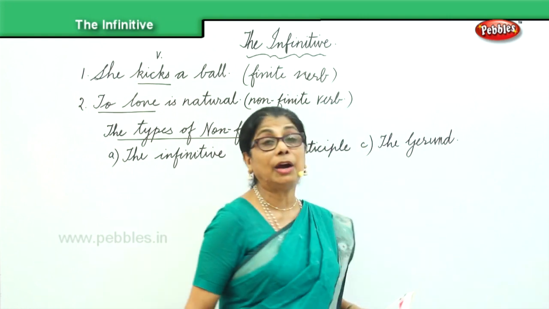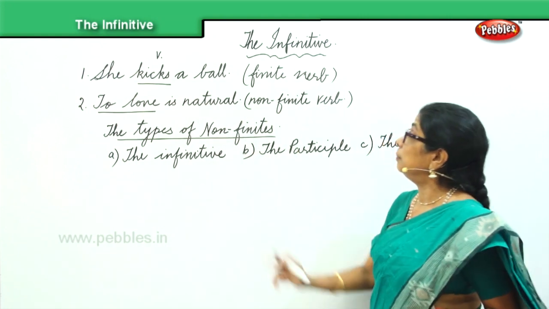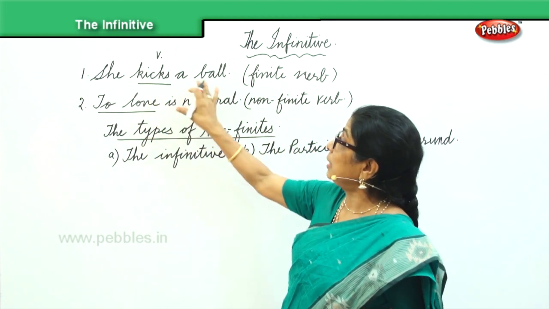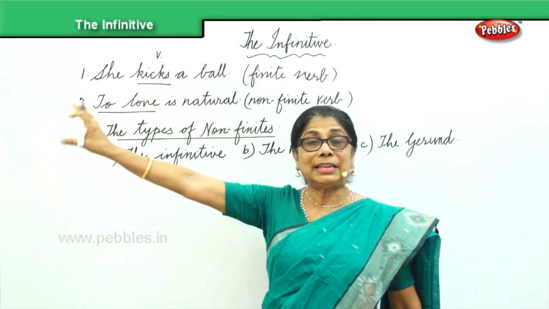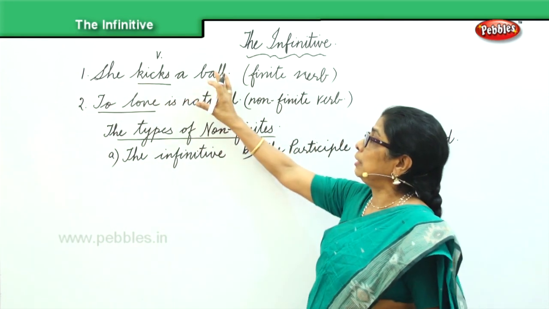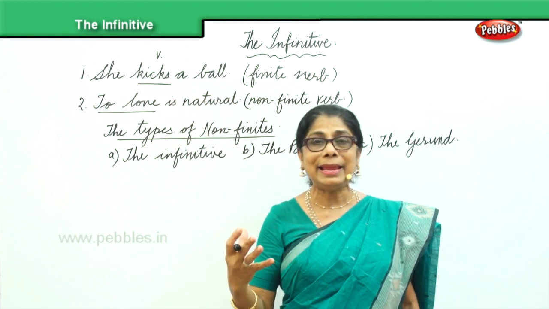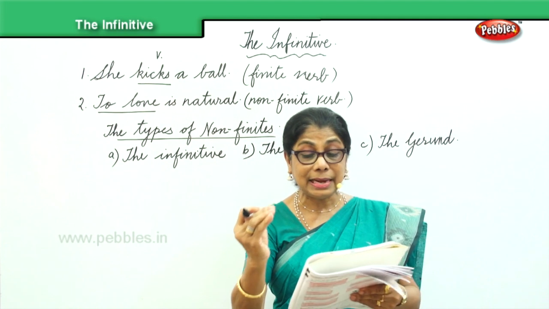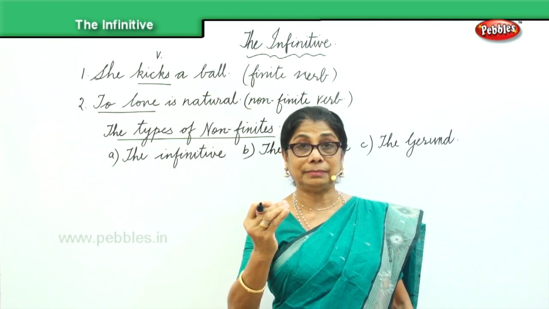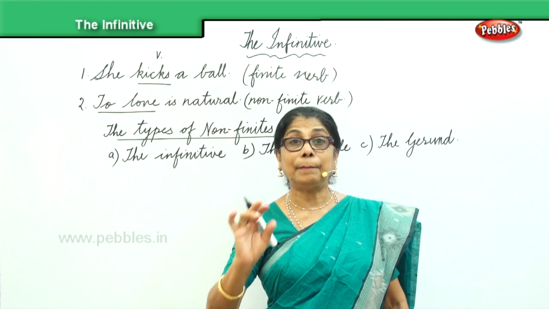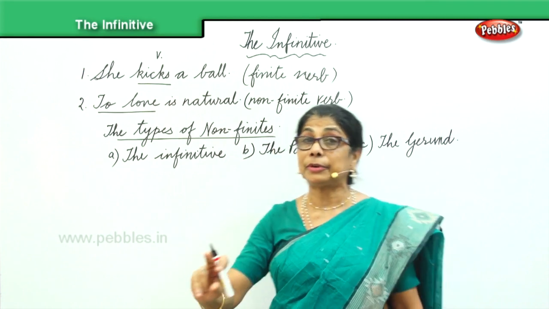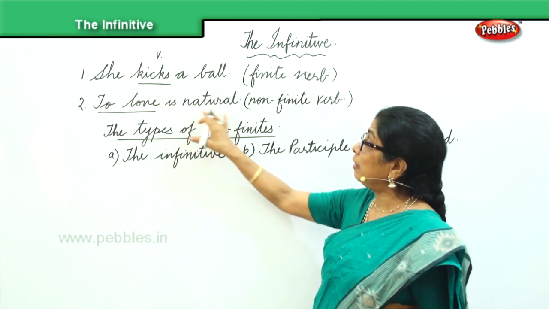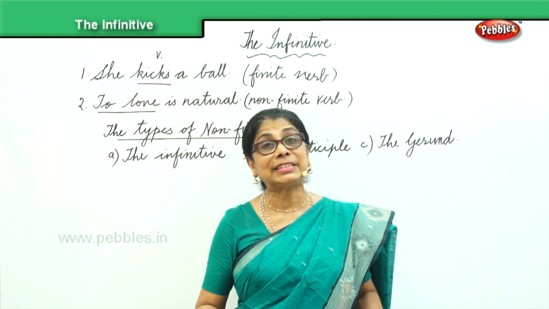So we are talking about the two kinds of verb, the finite and the non-finite verb. As I said, she kicks the ball. The verb kicks has got a subject she, and there's an object, the ball, and it is limited by a person and number of the subject, and we call that a finite verb. In the second, we have, to love is natural. Here we do not have a subject.